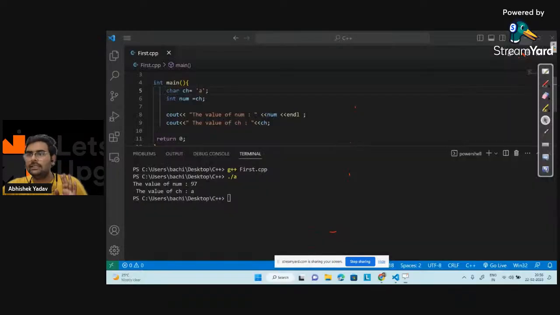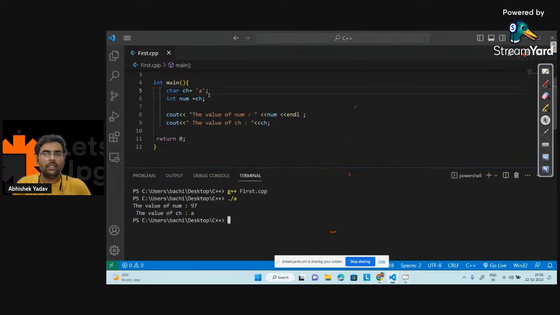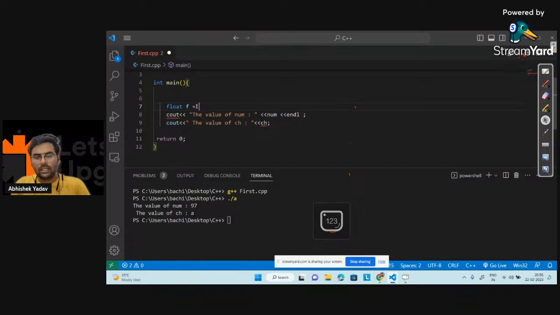Let's first see the code here. Let's first try to store a floating point number. Here you are saying, hey, I have a float f. Let's write the name of the variable as f, float f is equal to 1.234.